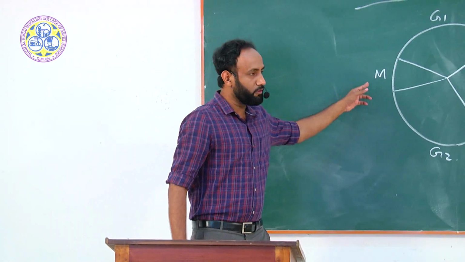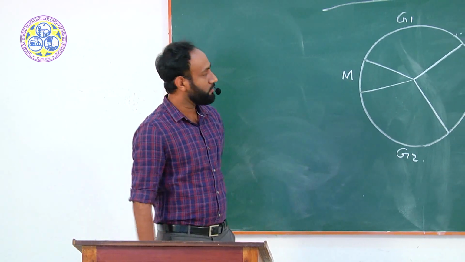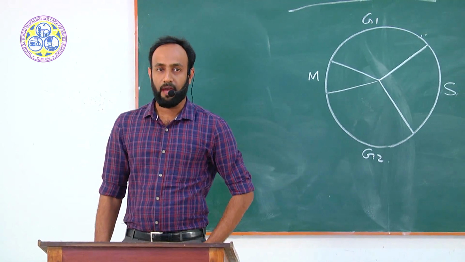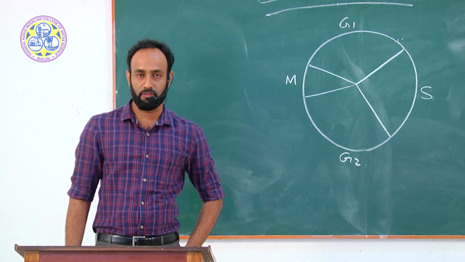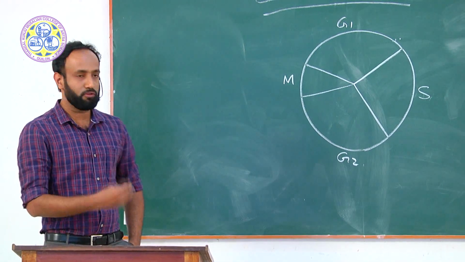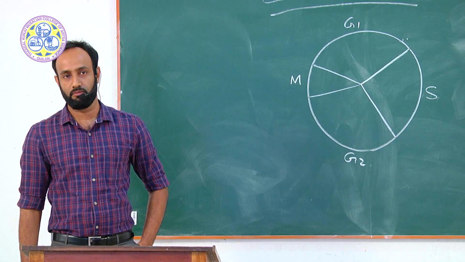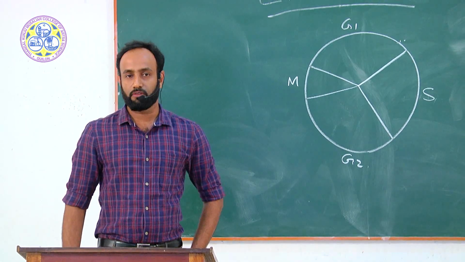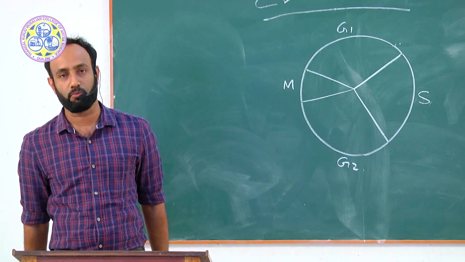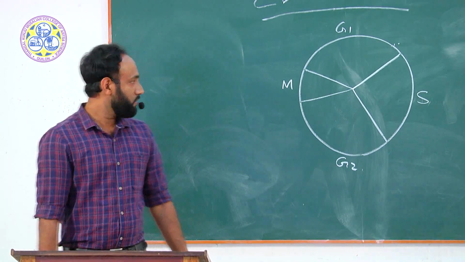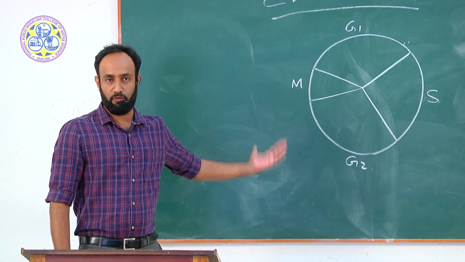The M stands for multiplication. G1, G stands for gap 1 phase, then S stands for the synthesis or synthetic phase, then G2 stands for the gap 2 phase. So let's see what processes are happening in the interphase first, because interphase is a preparatory phase for the cell division, and the cell division occurs in the M phase.